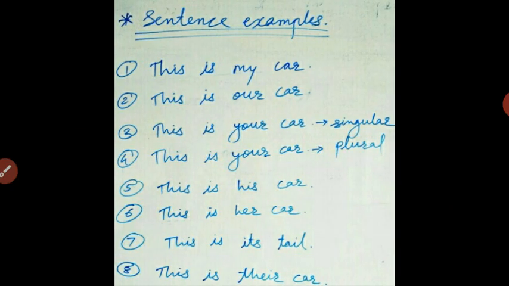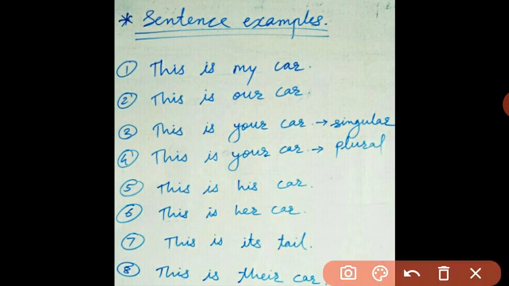Here are those. The first example is, this is my car. So in this sentence, there is information about a thing which is a car, or about a noun which is car. What information is given, or which word is modifying the noun car, or which word is telling about the possession of the car? Which is that? The word is my, right?